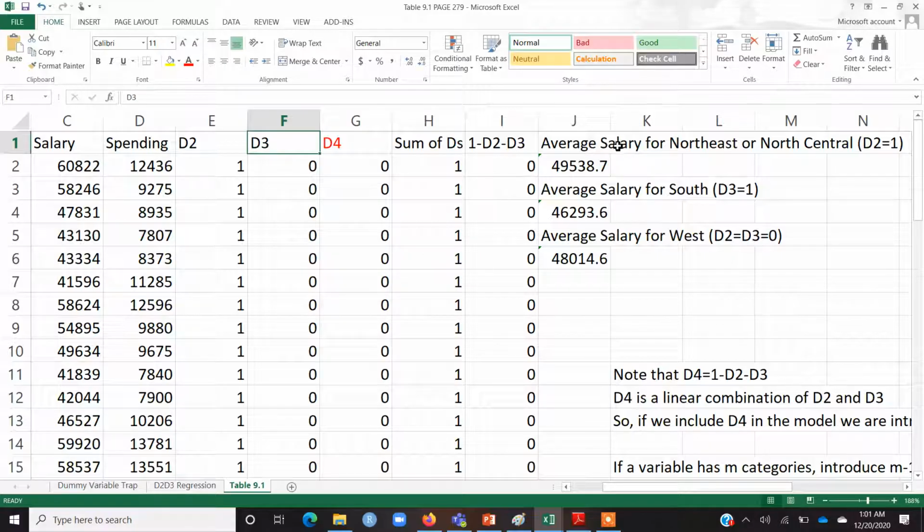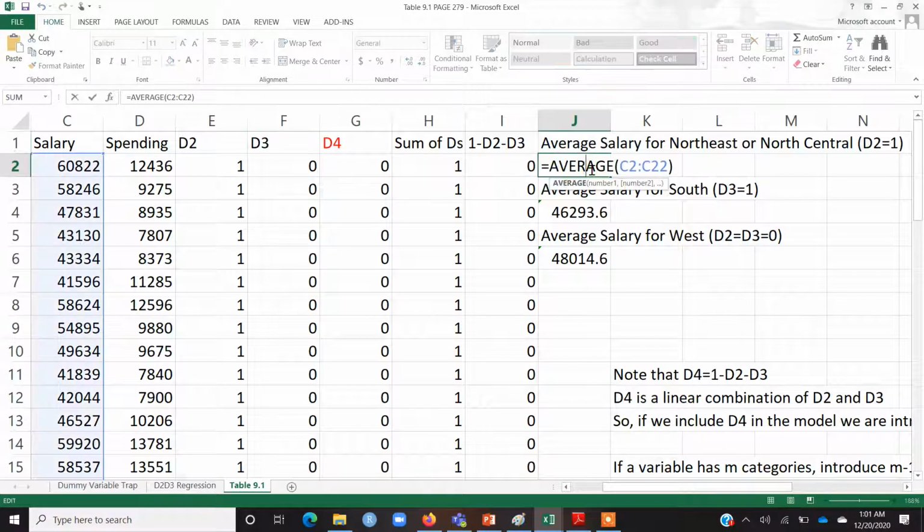As we said, there are three regions, so here I have calculated the average salary for Northeast or North Central. Which column have I used? I have used those rows where the value of D2 is 1. That means the dummy variable D2 is defined so that it is equal to 1 whenever the district is in Northeast or North Central.